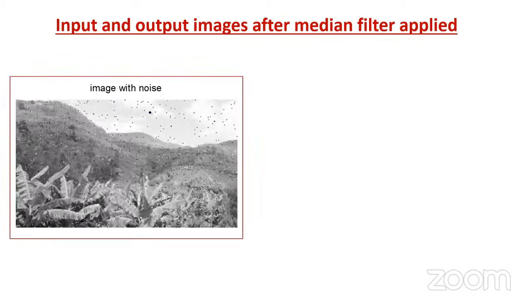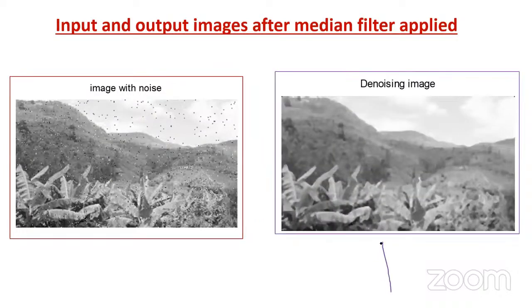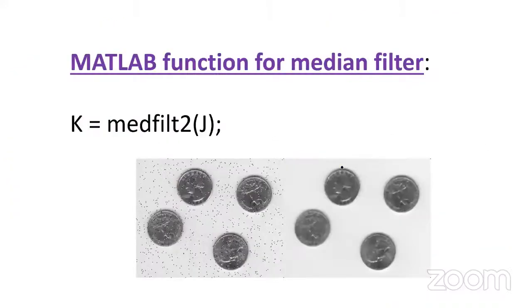Here we have to remember one thing. Whenever you are applying the median filter to the given input image, what is the Matlab function? medfilt2. Input image we have to give in the bracket, so that we'll get an output image without any noise or with reduced noise. So this is the image with noise, where we can see salt and pepper noise, and after applying the median filter, the denoised image, we reduce the noise here. We are not able to find much. Maybe still a little bit of noise is there. We can't avoid 100%, but we reduce the noise when compared to the original image. Here also, this is the original image and the result after applying the median filter.